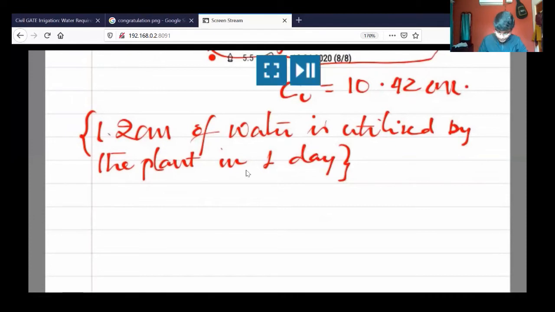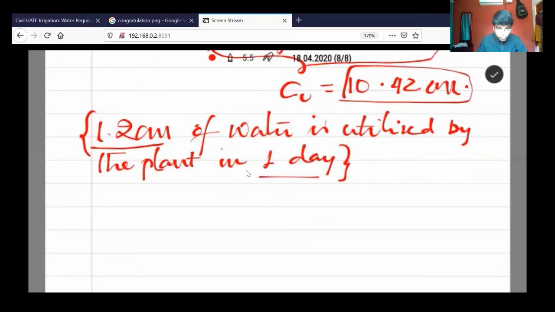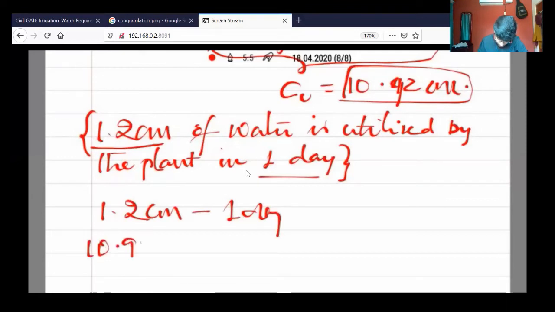So if a plant can take 1.2 centimeters for one day, how many days will it take to take 10.92 centimeters? Please calculate that.